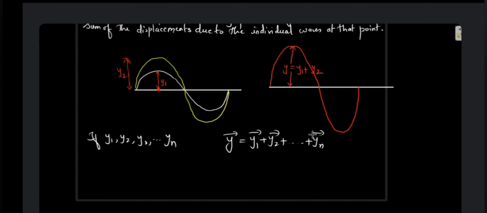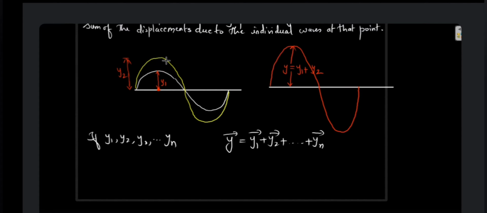So what can we say from here? When the two superimposing waves are in the same phase, like the example I have shown you here, these two waves are in the same phase. When one wave is at 0, the other wave is also at 0. When one wave is at maximum, the other wave is also at maximum. So these two waves are in phase.